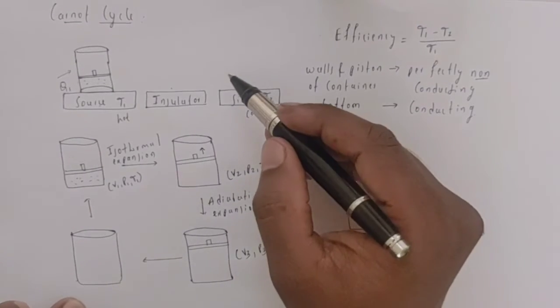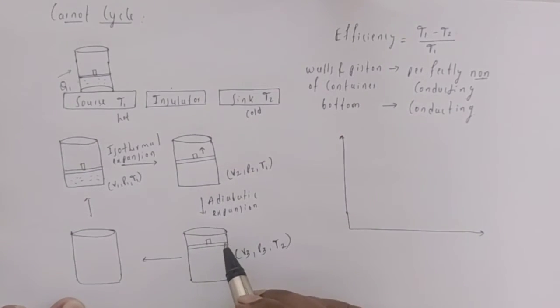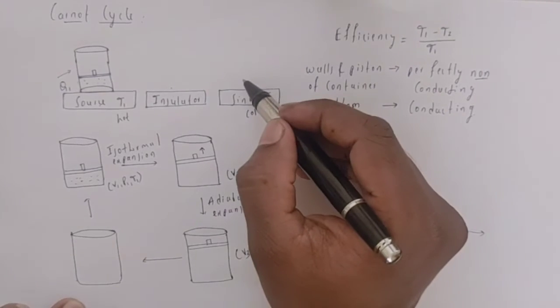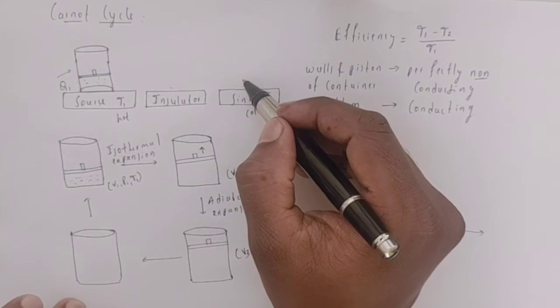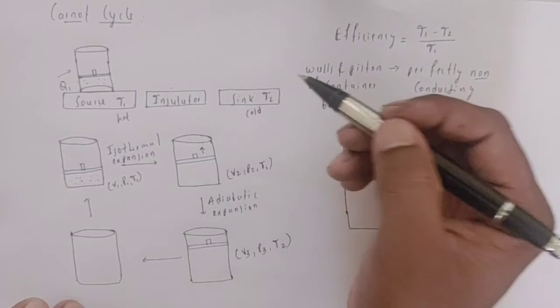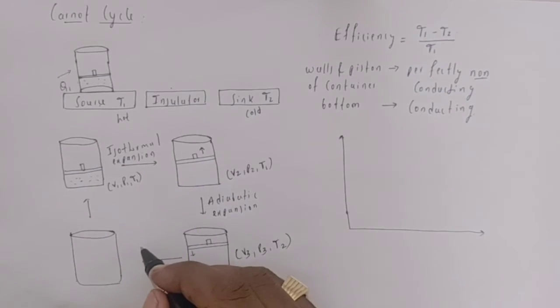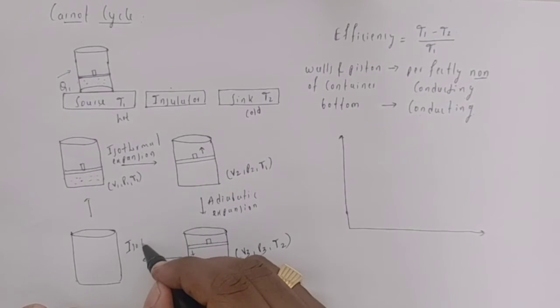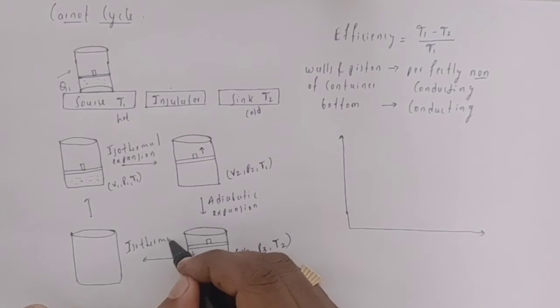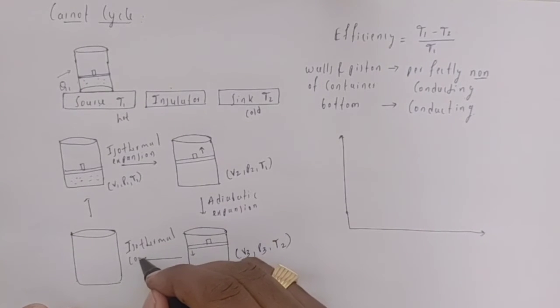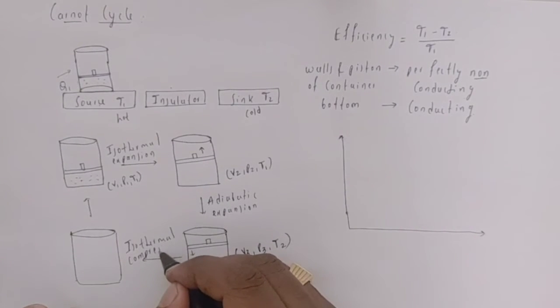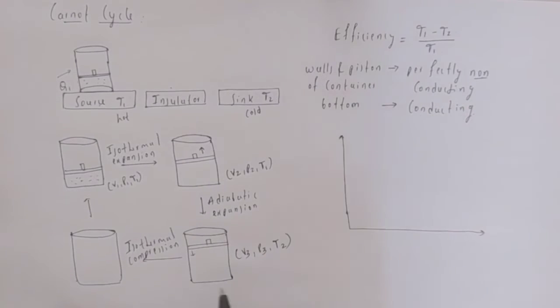And again we are going to place this heat engine on the sink. Then when we place this heat engine on the sink, we observe that the piston moves in the downward direction. That is, we observe isothermal compression, and because of this the piston moves in the downward direction.